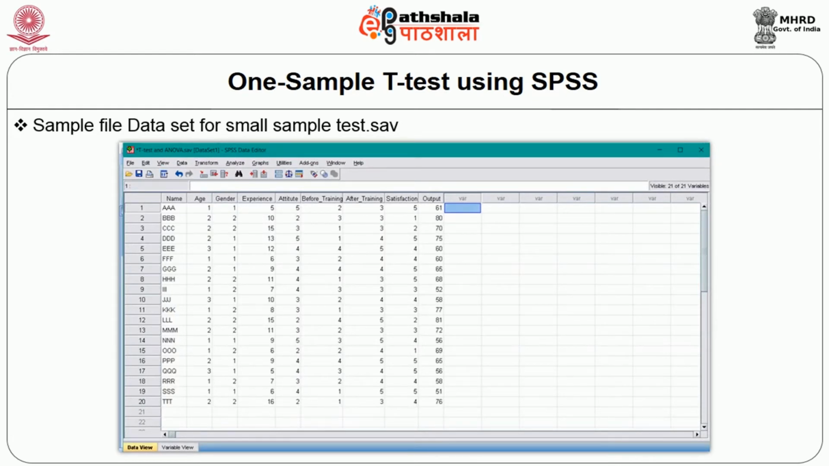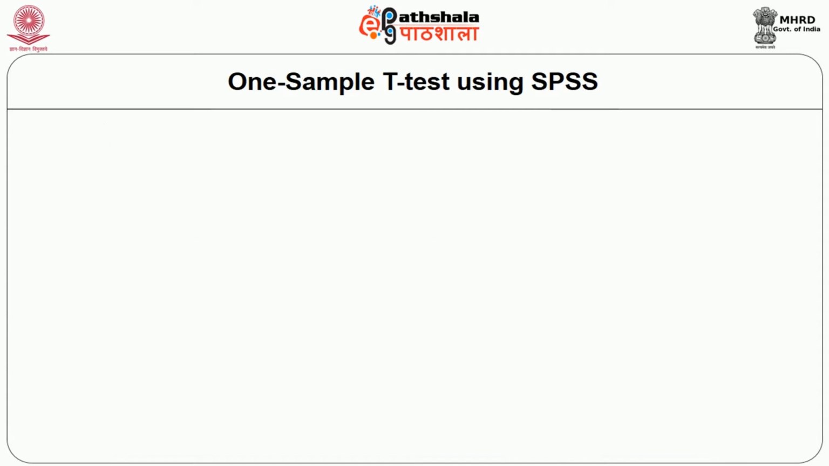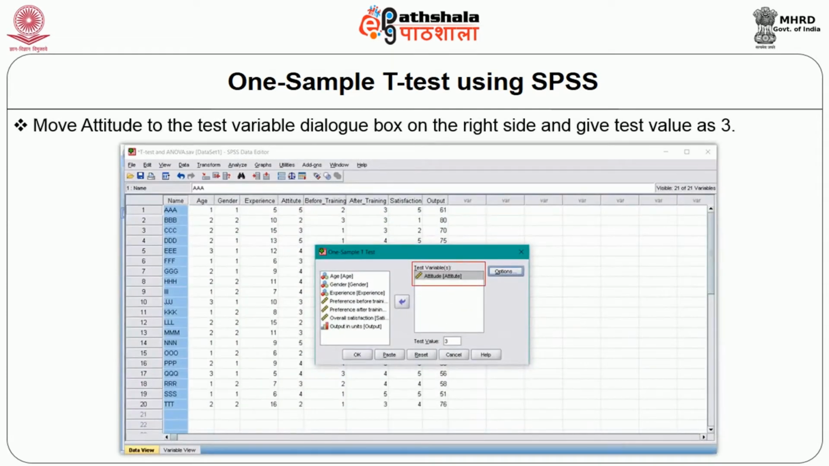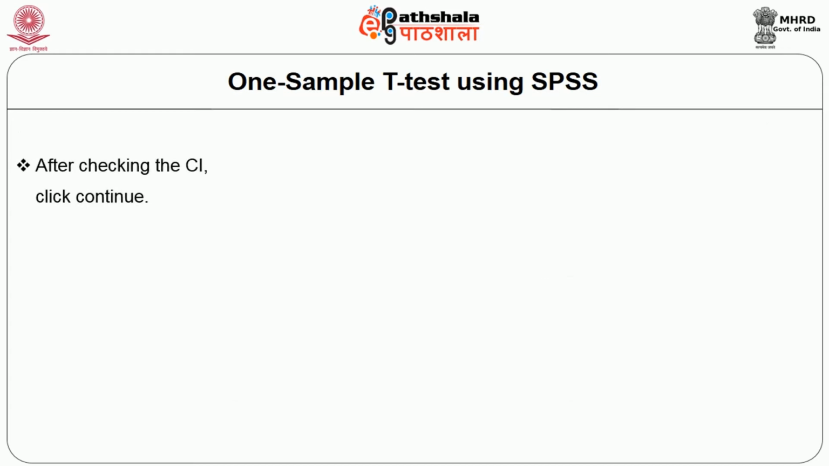We'll use the sample file dataset for small sample test.sav, which includes the data which was discussed above. After that, from the menus, choose Analyze, go to Compare Means, one sample t-test. Now move Attitude to the test variable dialog box on the right side and give test value as 3. And then click Options and check if the confidence interval is 95%. By default, it is 95%, but if required, you can change to 90% or 99%. After checking the confidence interval, click Continue and click OK in the one sample t-test dialog box.